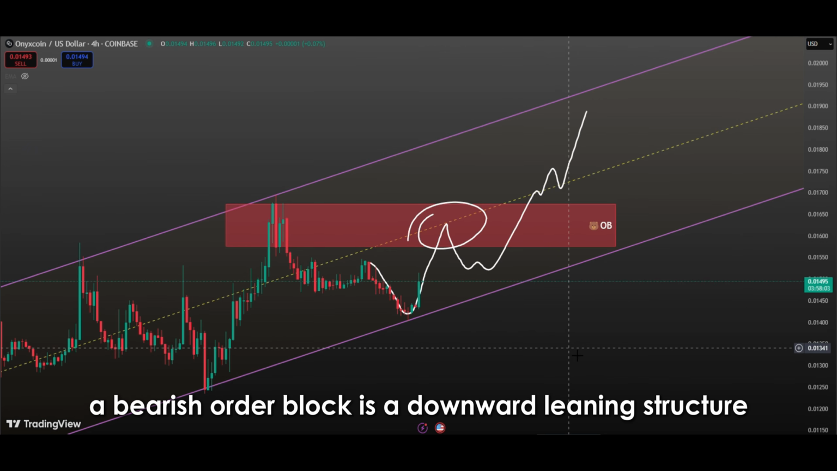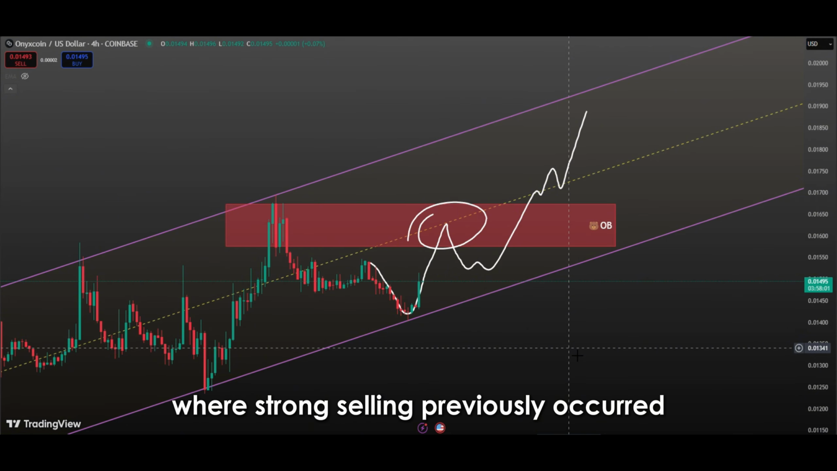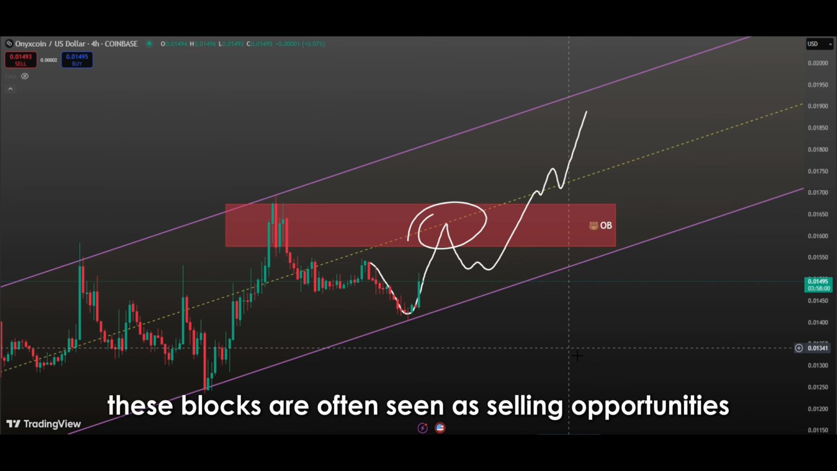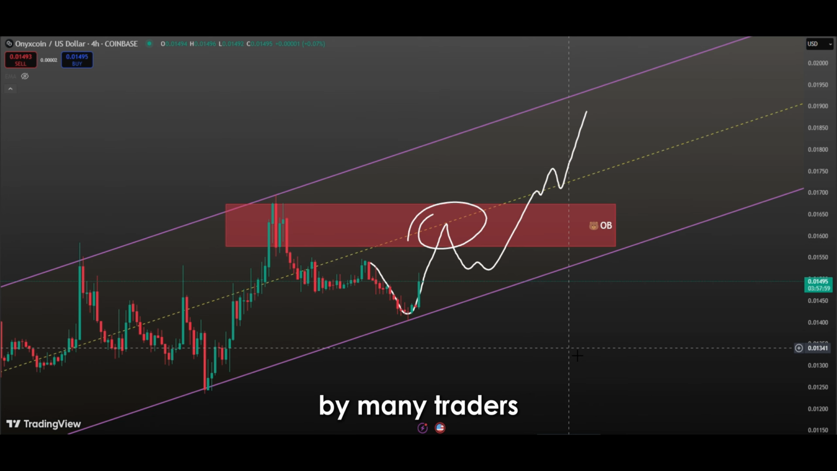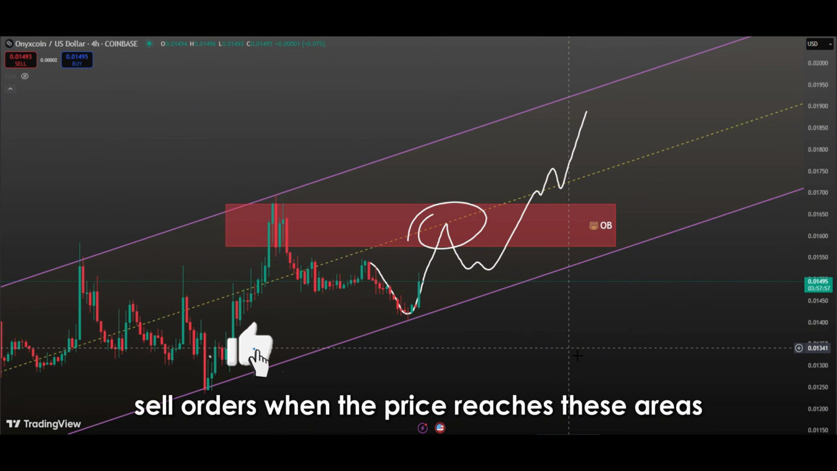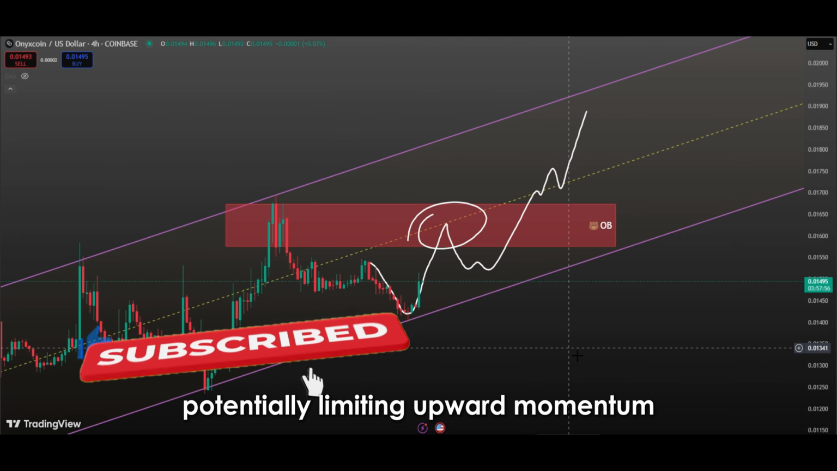A bearish order block is a downward-leaning structure typically formed by candle blocks where strong selling previously occurred, followed by a sharp price drop. These blocks are often seen as selling opportunities by many traders because they usually contain large volumes of pending sell orders. When the price reaches these areas, selling pressure may increase, potentially limiting upward momentum.